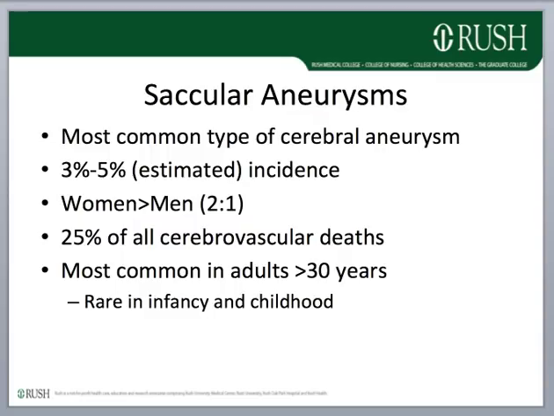A saccular or berry aneurysm is by far the most common type of cerebral aneurysm. Approximately 3 to 5% of the population is thought to have some type of cerebral aneurysm, and they're about twice as common in women. About 25% of all cerebrovascular deaths are due to ruptured aneurysm. Although congenital cause is widely accepted, it's interesting that such aneurysms are rarely identified in infancy and childhood and are most commonly identified in adults older than 30 years. Multiple aneurysms have been identified in 20% to 30% of autopsied individuals with berry aneurysms.